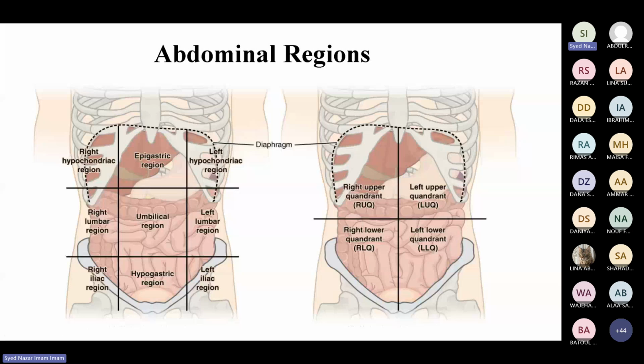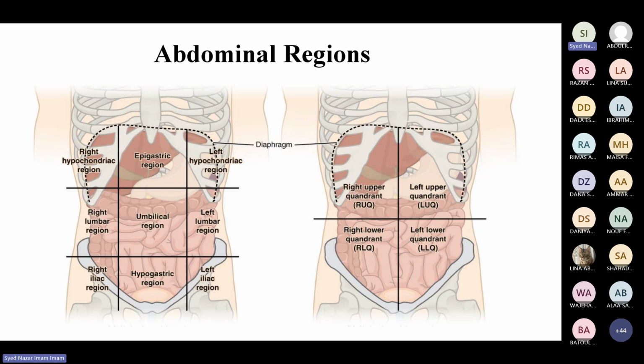So in the right side, we have the liver, and on the left side, we have the spleen, in the left hypochondriac region. So if the patient is complaining of the pain in the left hypochondriac region, as a clinician, you should think that the pain is coming from the spleen. If there is a splenic trauma, a splenic injury, and there is a tenderness over this region, the likely source of this pain is the spleen.